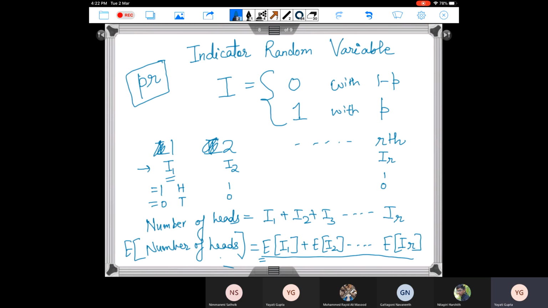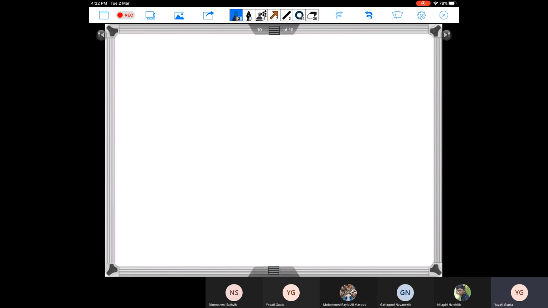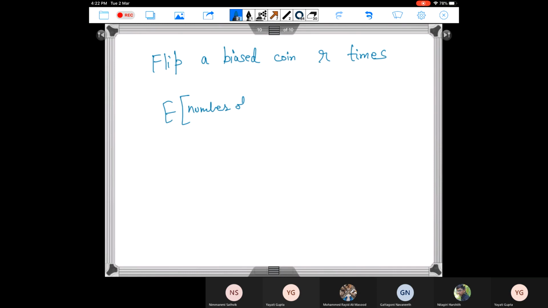That is how you dissect it statistically. You only need to remember this: if I flip a biased coin which shows head with probability P, R times, then your expected number of heads is nothing but P into R.